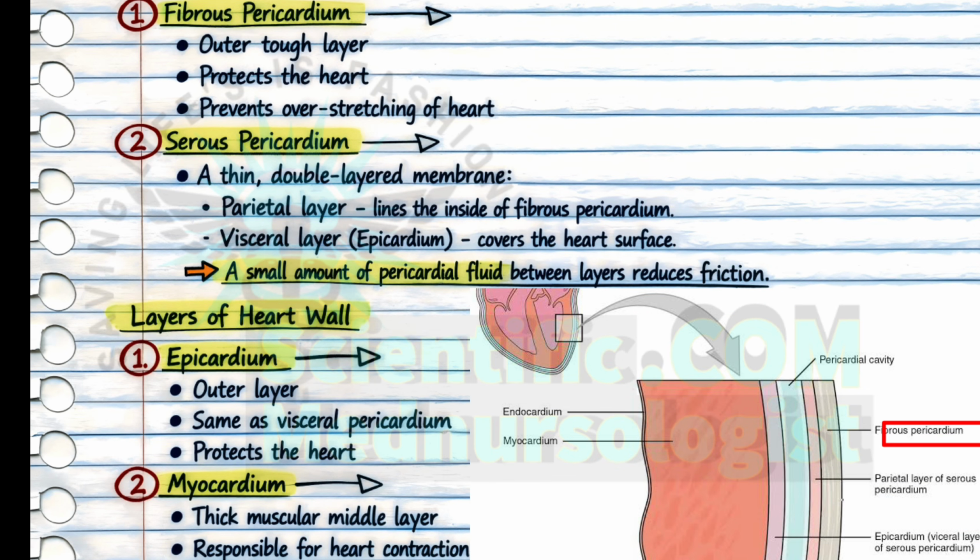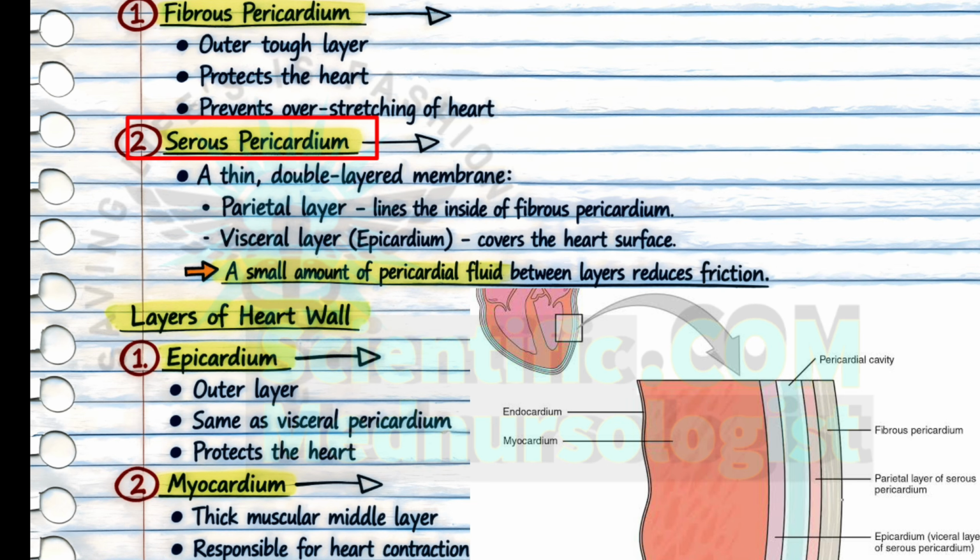The pericardium is a double walled membrane sac that surrounds and protects the heart. The pericardium has 2 sub layers, fibrous pericardium and serous pericardium. The fibrous pericardium is a strong fibrous layer that protects the heart from direct injury and prevents overstretching of the heart during contractions, like in high heart rate, during exercise, or during stress situations.